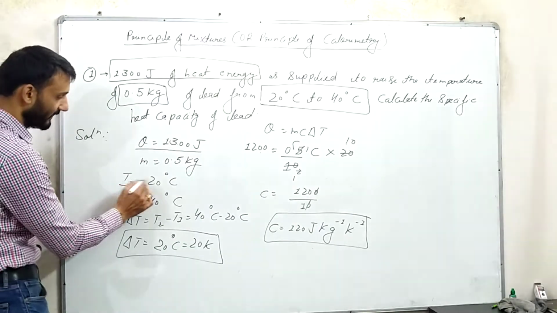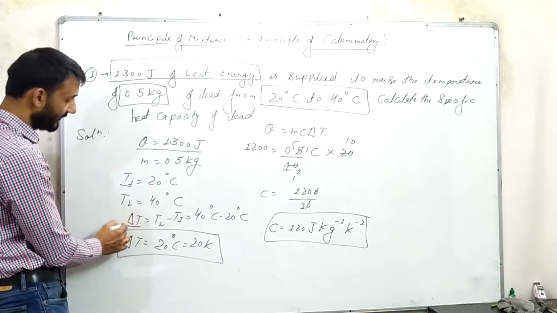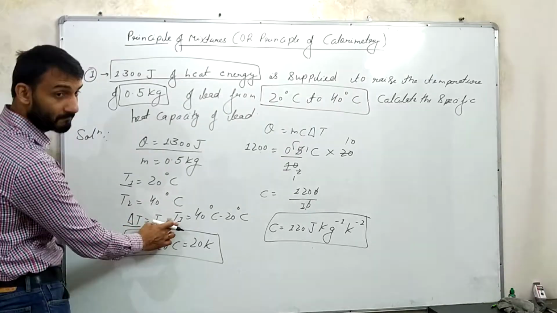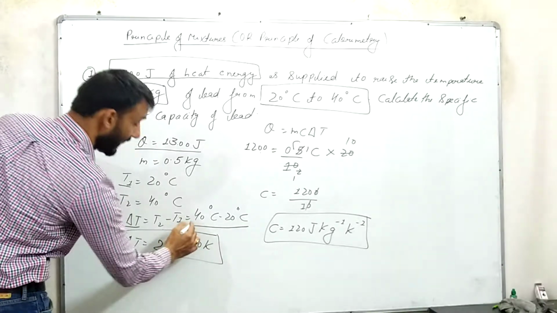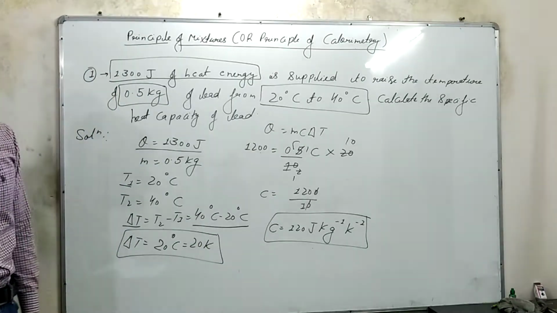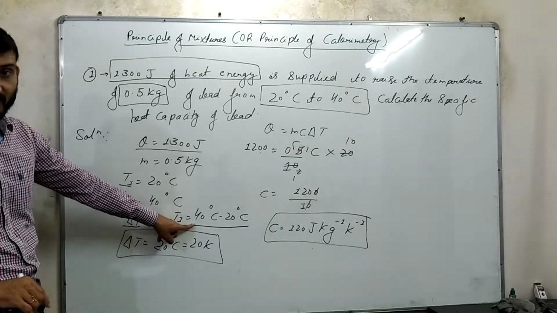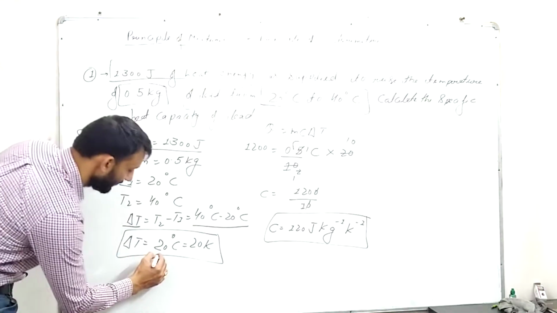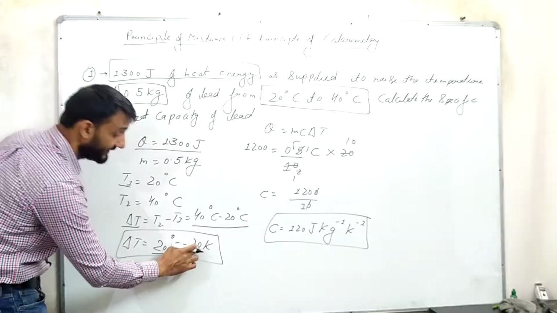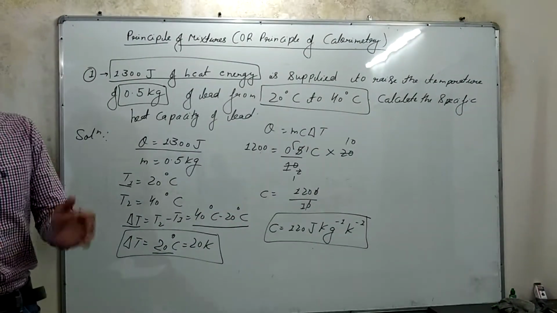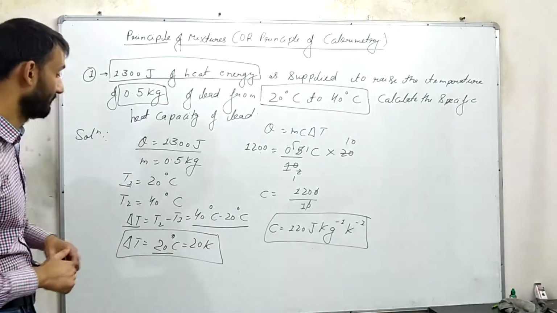I have taken T1 as 20 degrees Celsius and T2 as 40 degrees Celsius. The change in temperature will be T2 minus T1, that is 40 degrees Celsius minus 20 degrees Celsius. As I told you in the previous session, this change in temperature will be 20 degrees Celsius, and we can write it as 20 Kelvin, because the change in temperature for degree Celsius and Kelvin are the same.